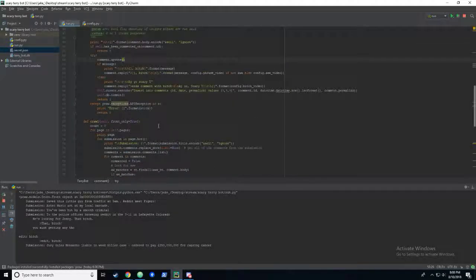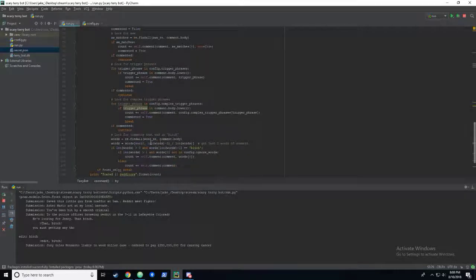Where am I looking for these? Oh, shit. And words lower, not in config, ignore words. Okay, well, whatever. That's fine for now. I can get away with one.